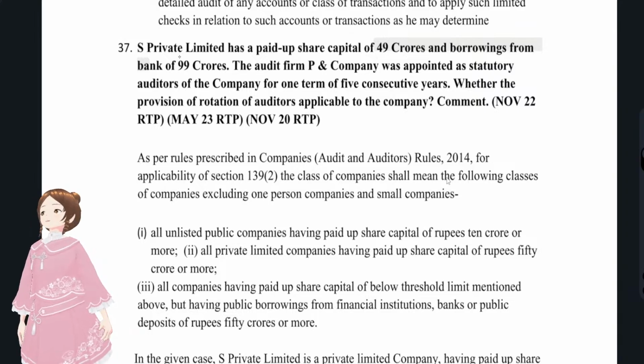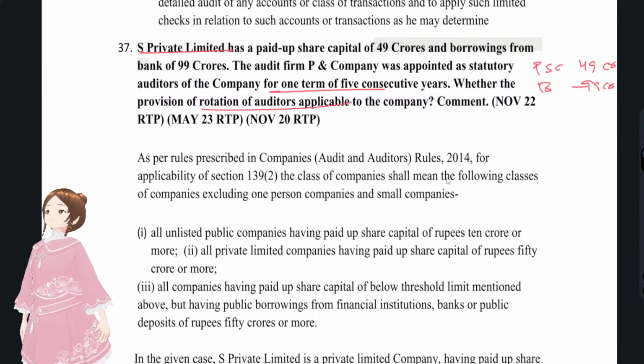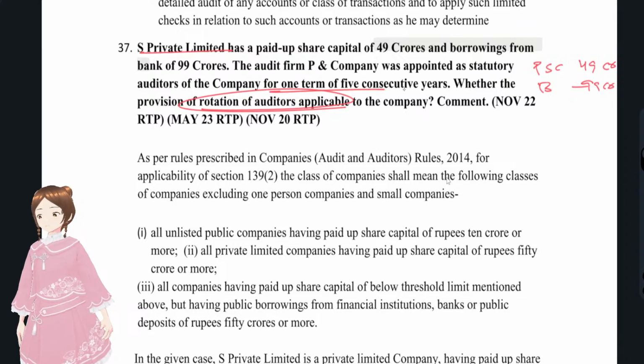Okay, now we'll see question number 37, that is S Private Limited has paid up share capital 49 CR and borrowings were 99 CR. The firm P and company was appointed as statutory auditors of the company for one term of 5 consecutive years, no problem. Whether the provisions of rotation of auditors are applicable or not. When is the rotation of auditors applicable? Rotation of auditors is applicable to both public as well as private company.